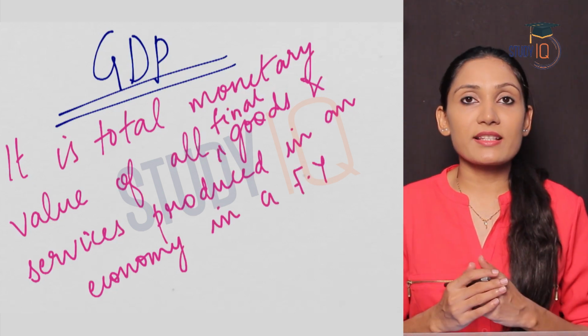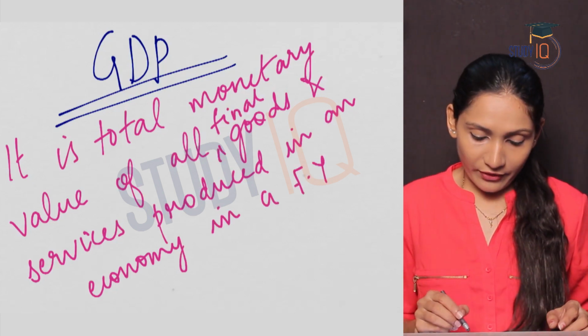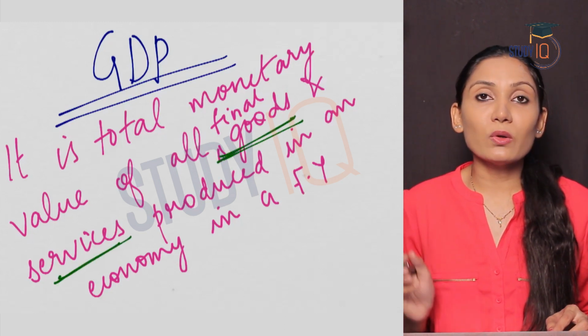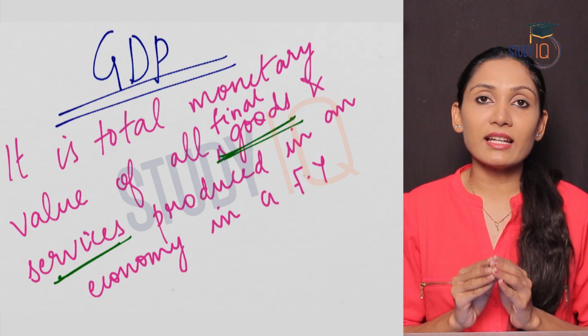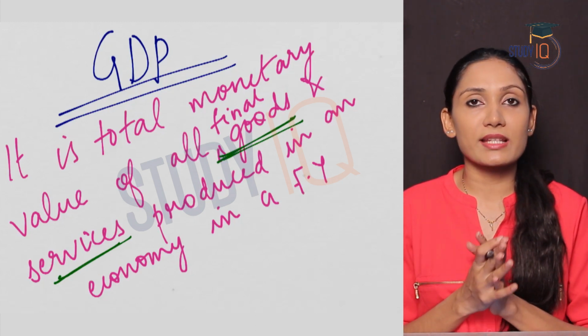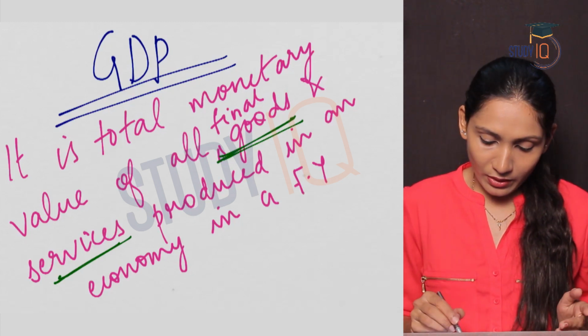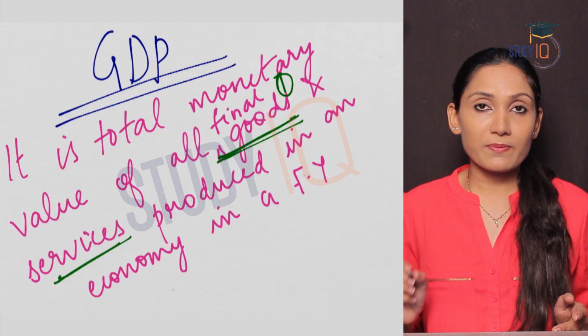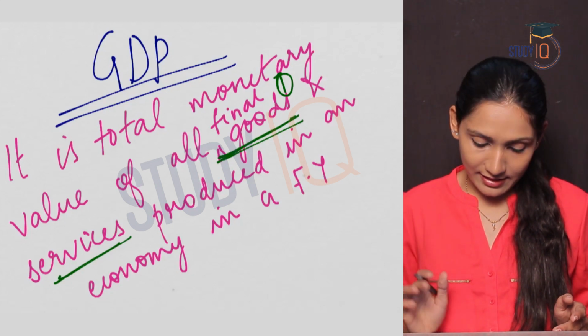Here in this definition, some terms are very important. First one, final goods and services. It means that only the final goods and services are taken into consideration, which means the intermediary goods are excluded. So the first important term is final goods and services, which means intermediary goods are excluded.